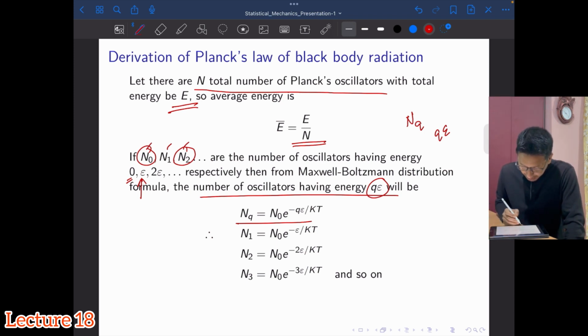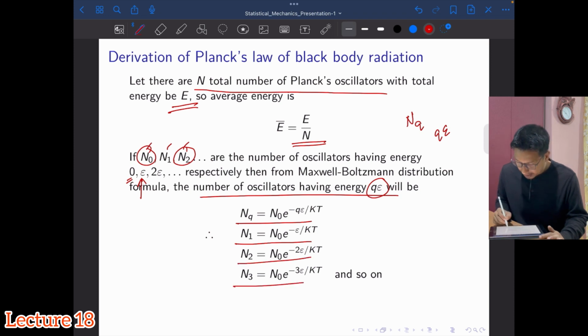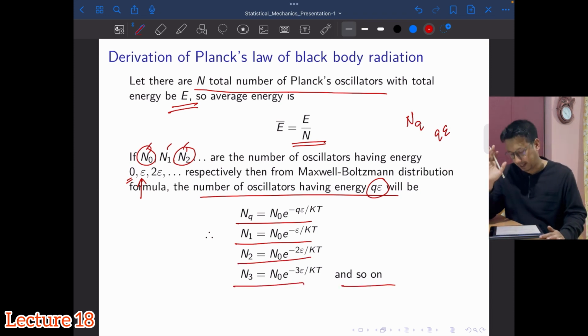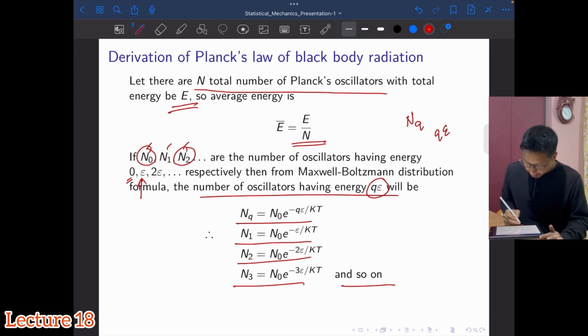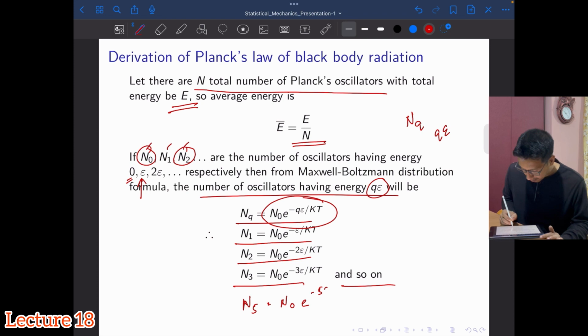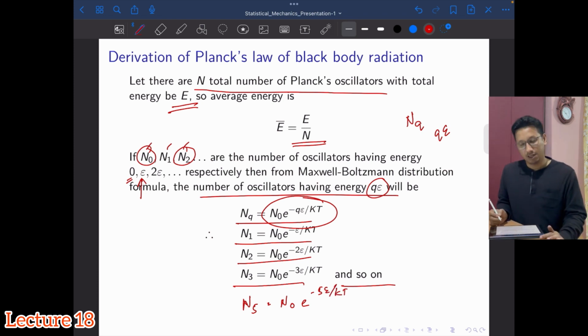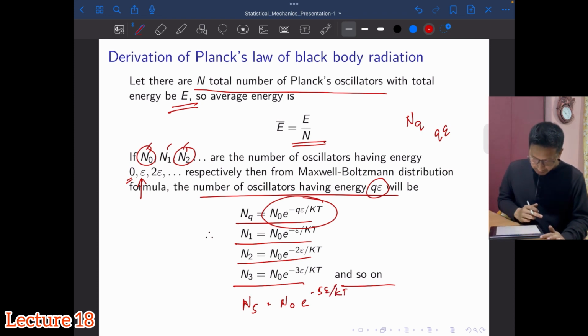Similarly, n1 will be given by n1 equals n0 e to the power minus E by kT. Similarly n2, n3, n4, n5, and like this. In general, for example for 5, it will be n0 e to the power minus 5E by kT.